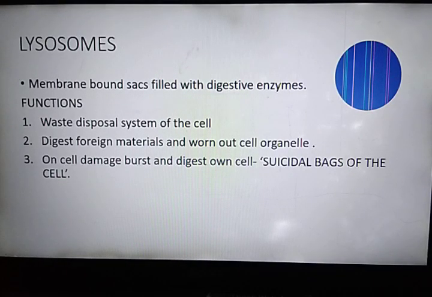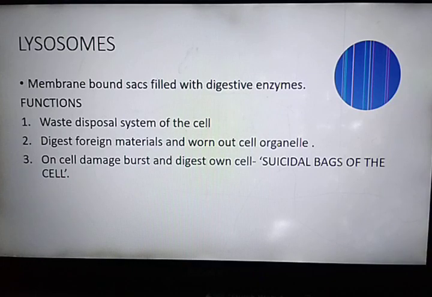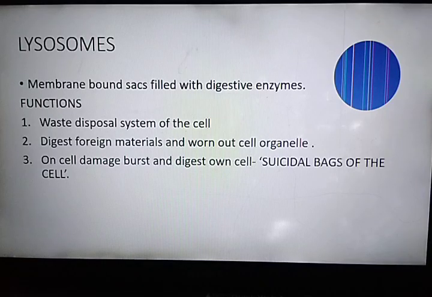So what is the function of lysosome? Because it contains digestive enzyme. Number 1, lysosome form waste disposal system of the cell. Second, lysosome helps to keep the cell clean by digesting any foreign material like bacteria, virus or food, as well as old worn out cell organelles. So that's why it is known as the waste disposal system of the cell, because it digests the waste material like old worn out cell organelle or bacteria or waste products into the simpler forms.